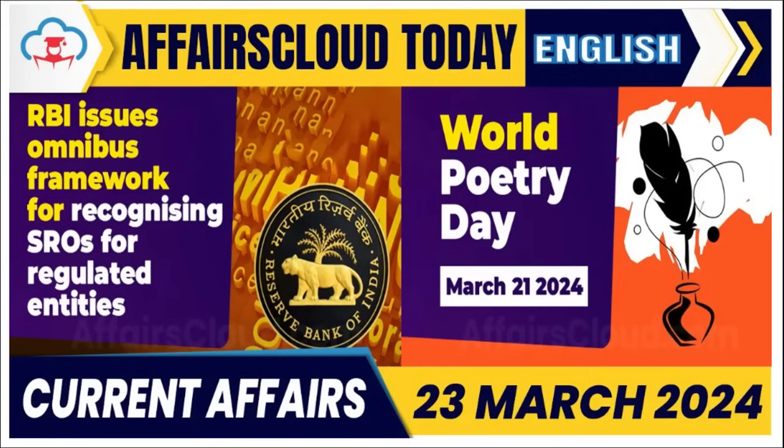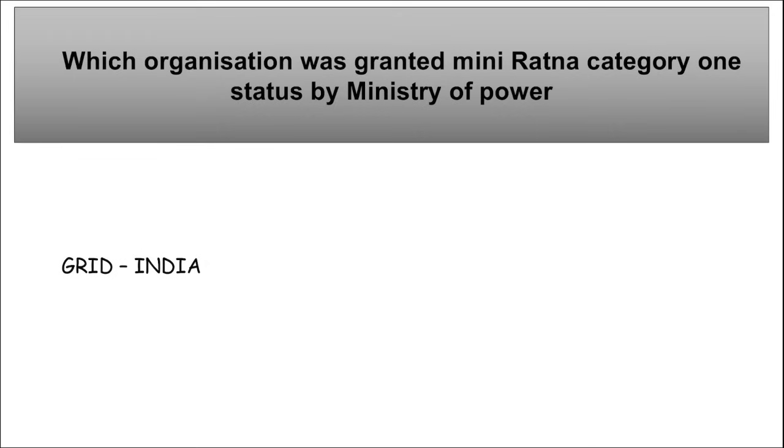Hello everyone. So in this video, we will be discussing important current affairs for 23rd of March. Let's start. First question is, which organization was granted Mini Ratna Category 1 status by Ministry of Power? It is Grid India. What does Grid India stand for?